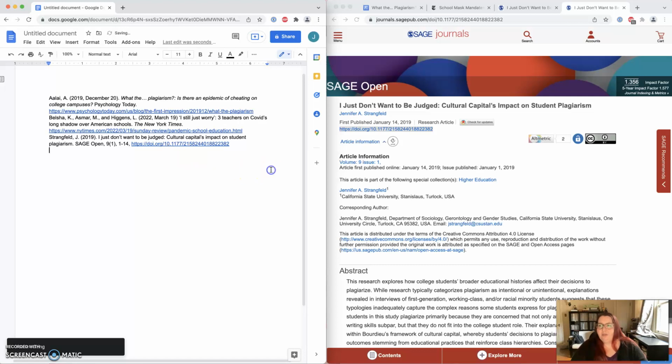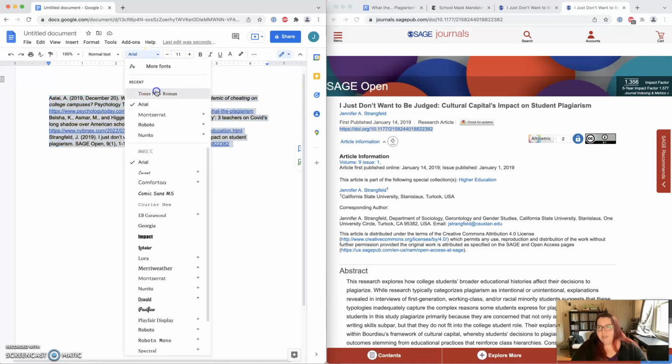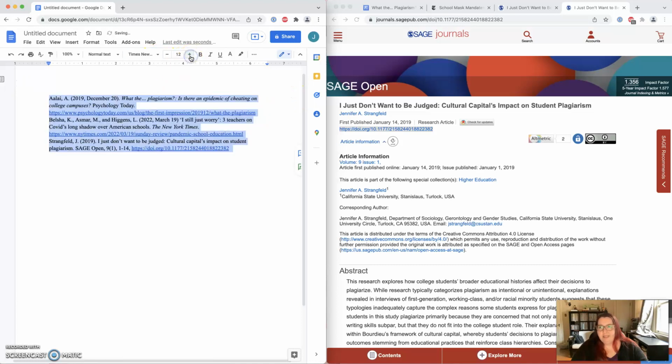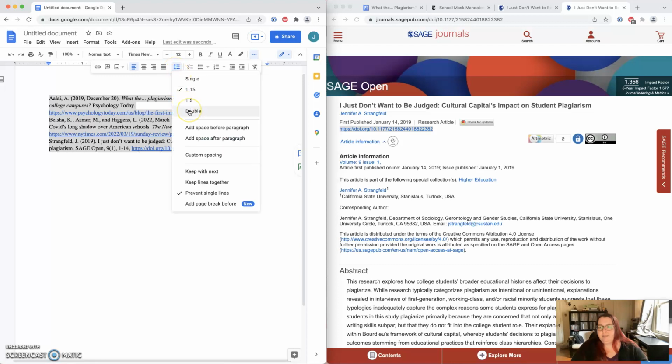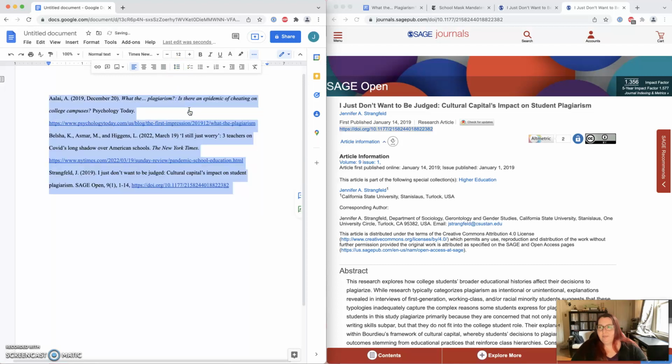Okay, so now there's a problem with all of these. They need to be double spaced, and I prefer Times New Roman. It does need to be size 12. I prefer Times New Roman, although that isn't strictly necessary. And then it's this little guy that lets you do double spacing. And we still need to do what is called a hanging indent.